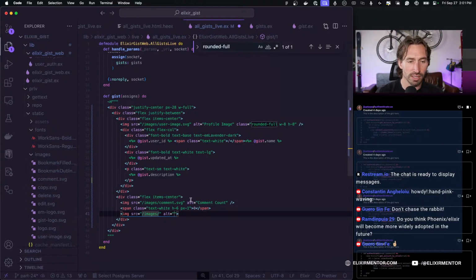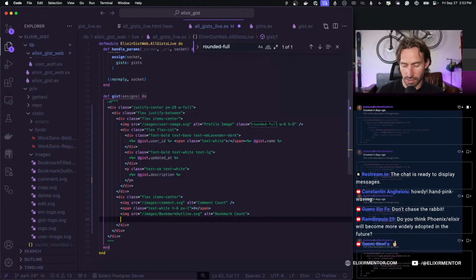It's just bookmark outline.svg, and then our alt text we can make save count, right? Because every time it's bookmarked, or I guess we could call it bookmark count. Bookmark count, and we're going to do the same thing. So a span. And this is just going to be a 0 for now as well.